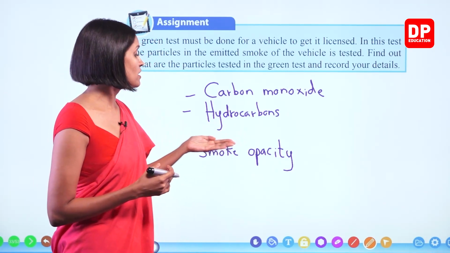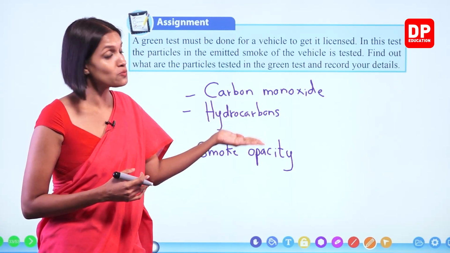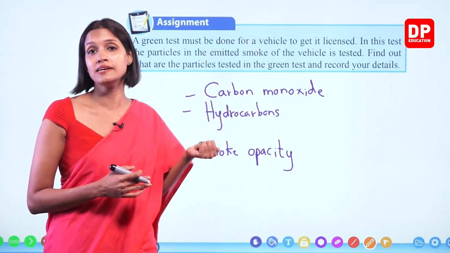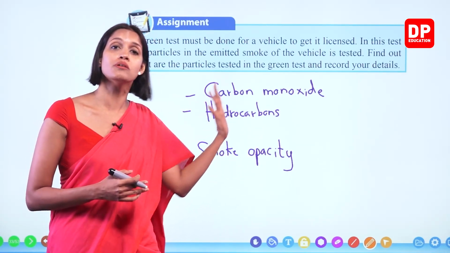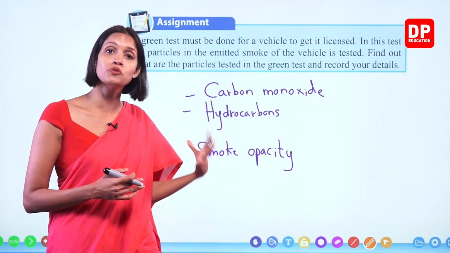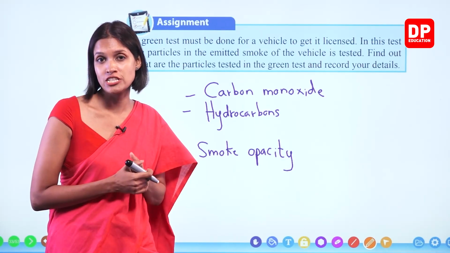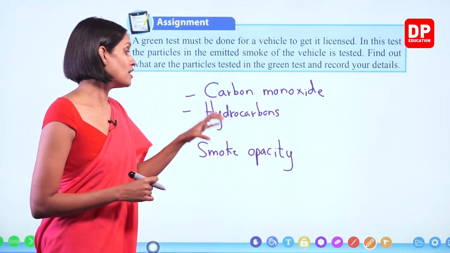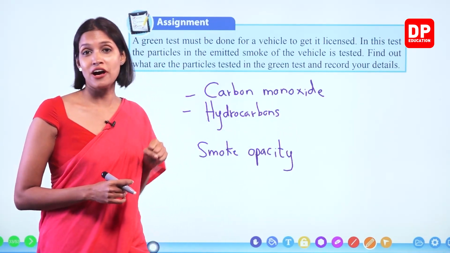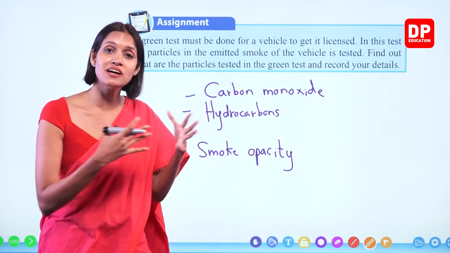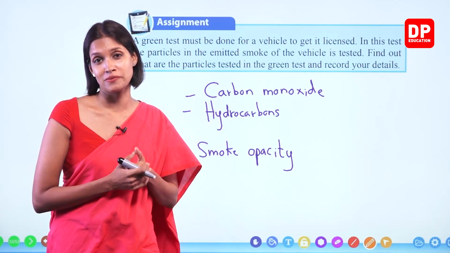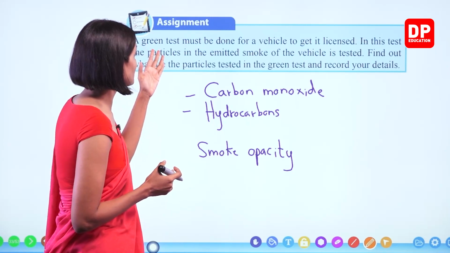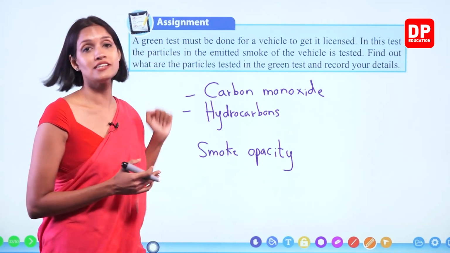Okay, so if it's too dark, which means its opacity is higher, it's more opaque, it means it contains more unburnt particles, more particulate pollutants. Okay, children, so we can get an idea how much your vehicle troubles the environment, how much it emits harmful substances to the environment. Okay, children, so it's very important to get this test rightly done.